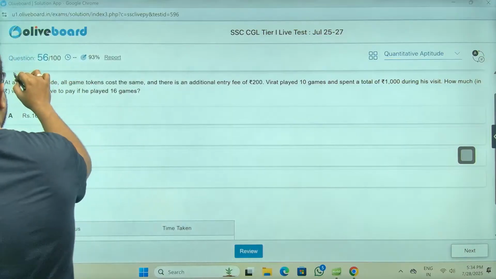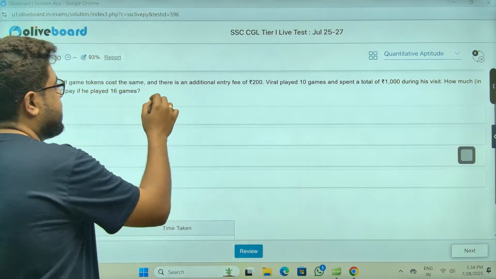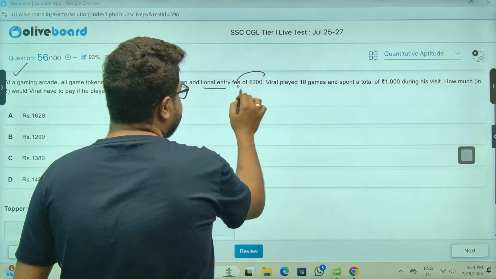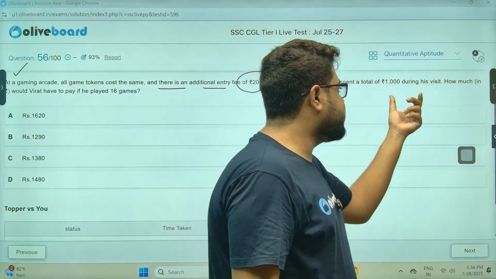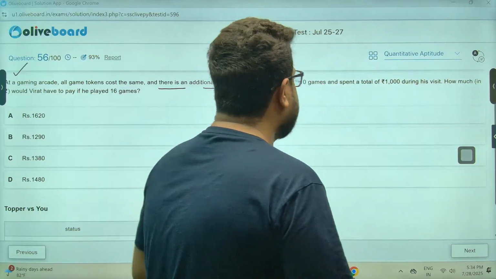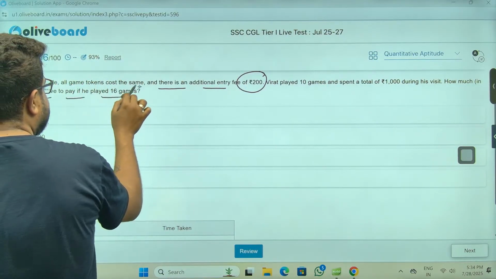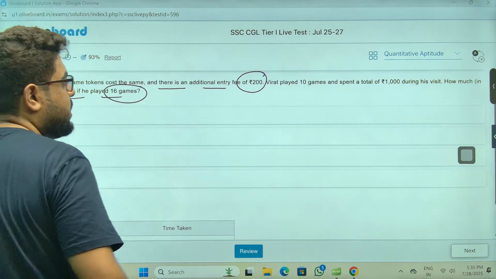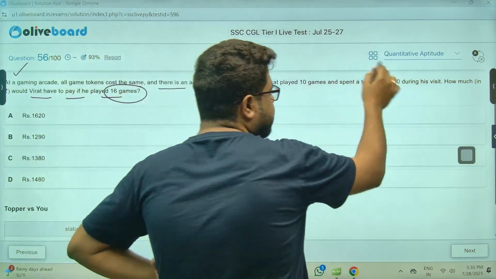At a gaming arcade, sir, all game tokens cost the same. There is an additional entry fee. Virat played 10 games and spent a total of this much during his visit. How much would Virat have to pay if he played 16 games, sir? Acha. 10 games and spent a total of this.